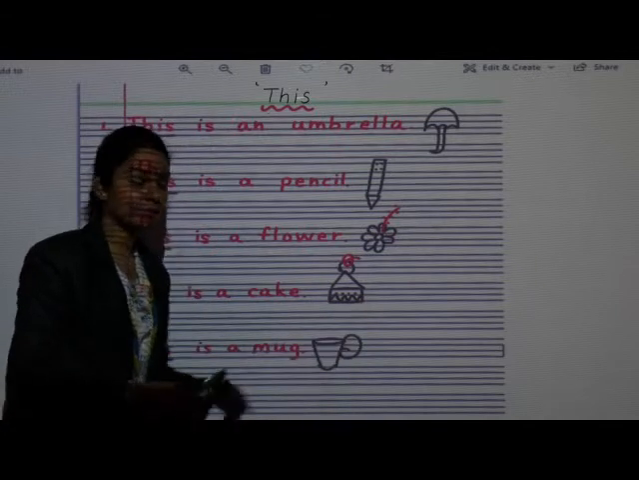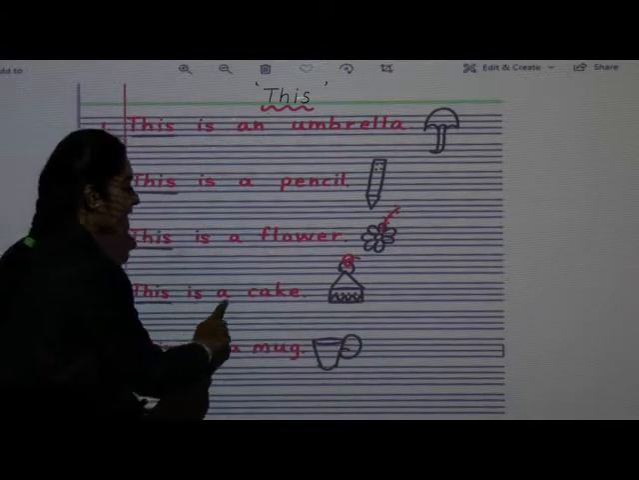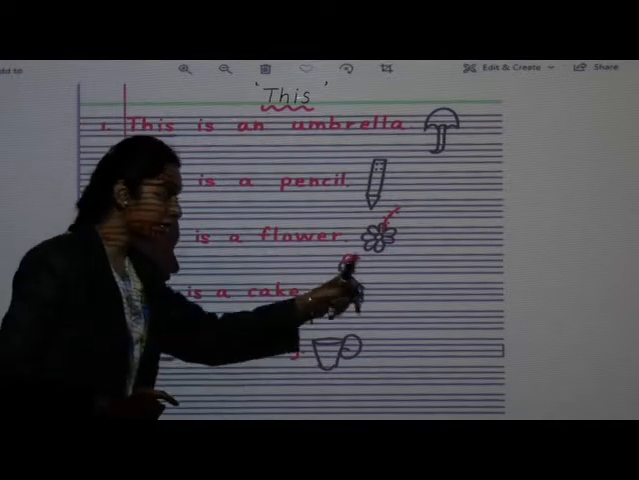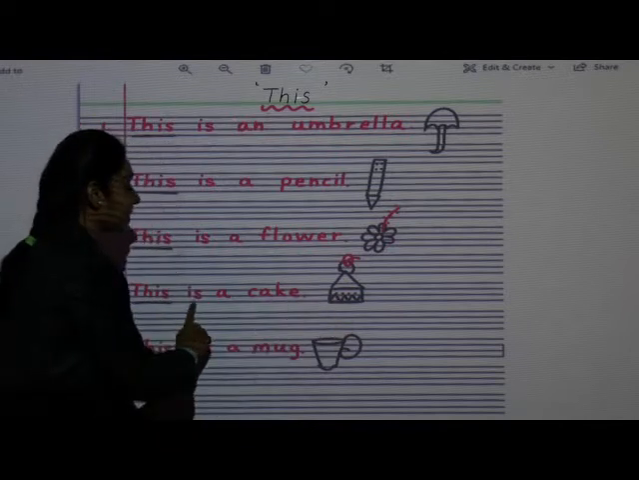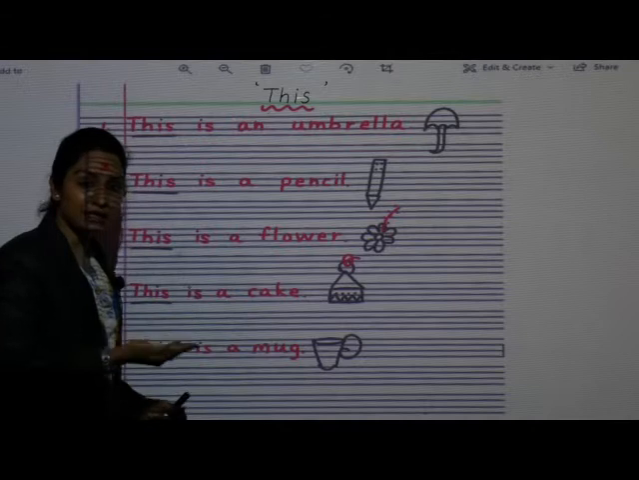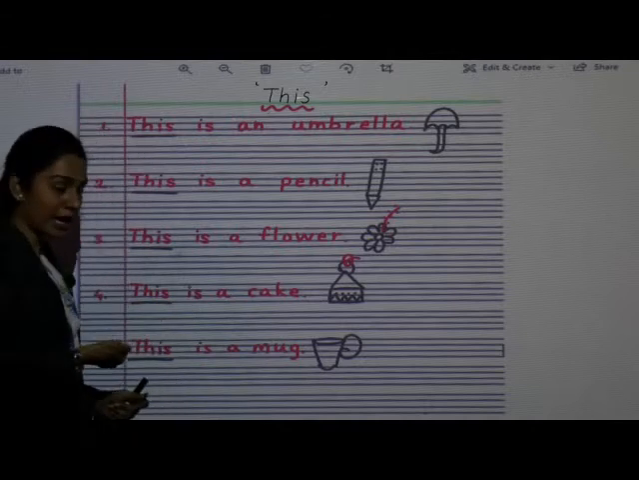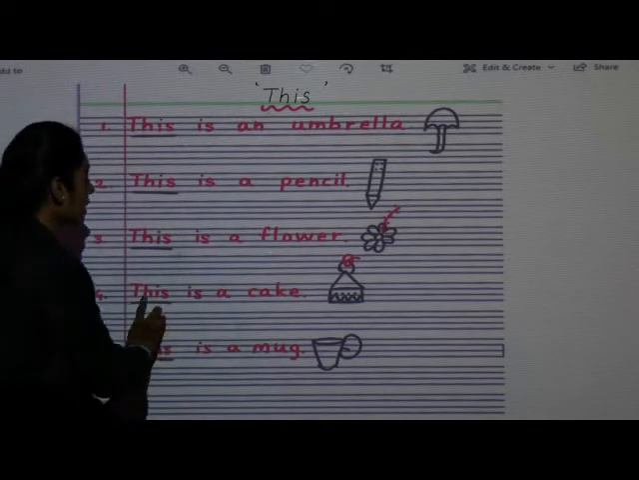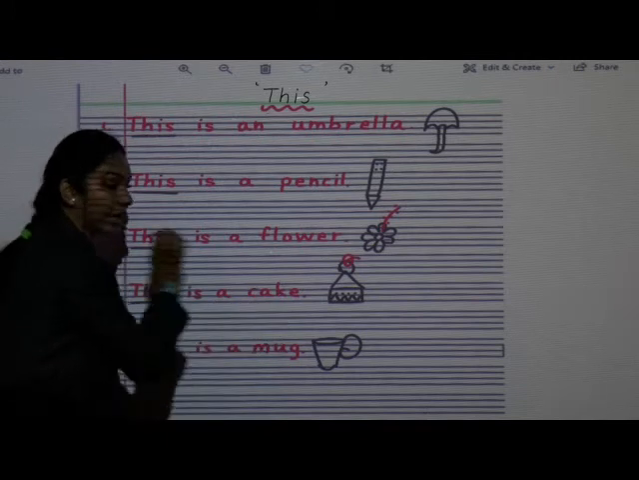What is this? This is a cake. Cake is near to us. Okay, हमारे पास है cake. So this is a cake.